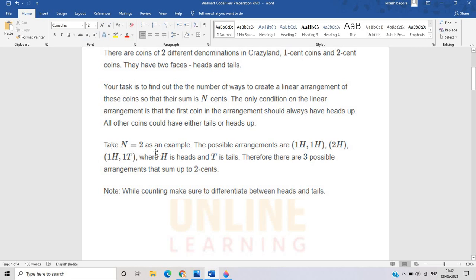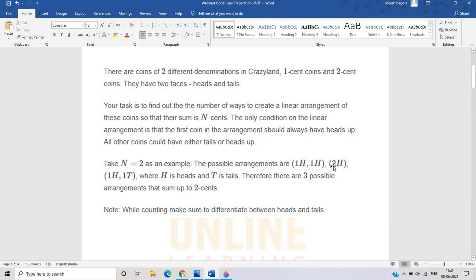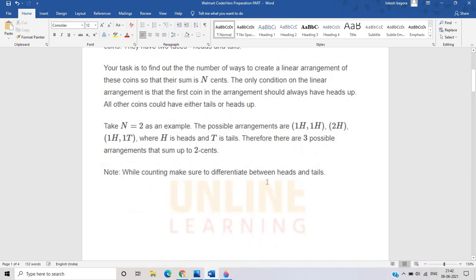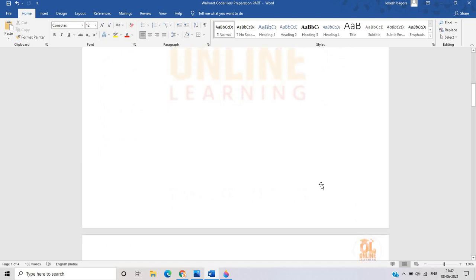So we take the value of n equal to 2 as an example. The possible arrangements are one head, because the only condition is that the first coin in the arrangement always has head up, and second, two heads, and another, one head and one tail, where H is head and T is tail. There are three possible arrangements that sum up to 2 cent. So while counting, make sure to distinguish between head and tail.